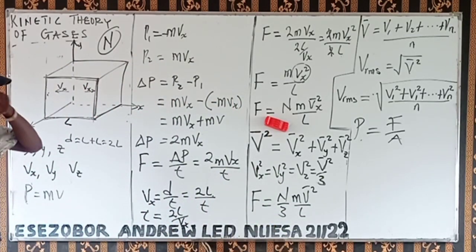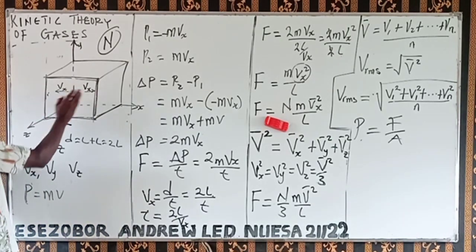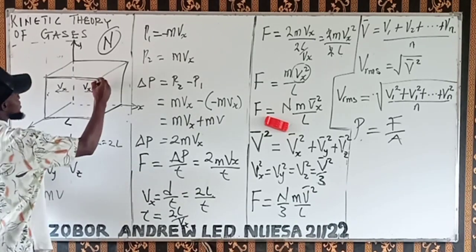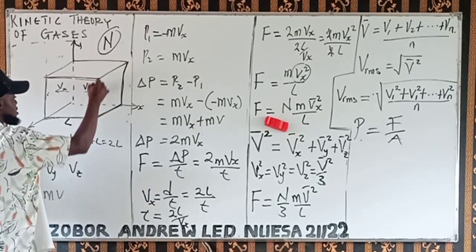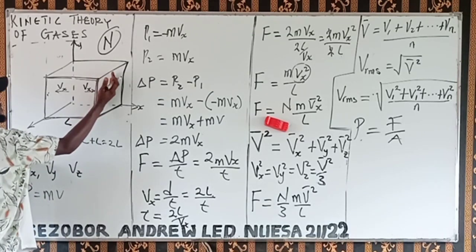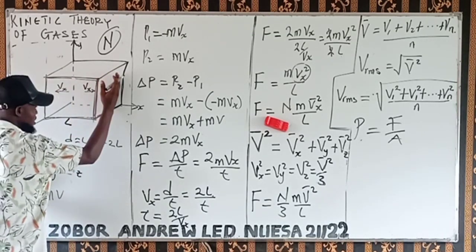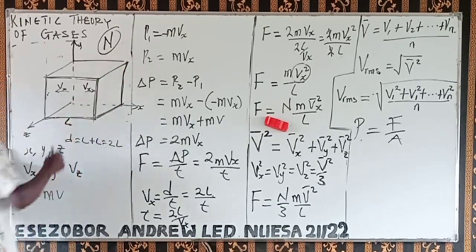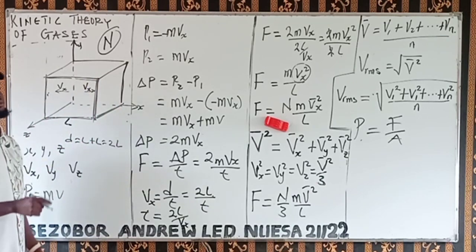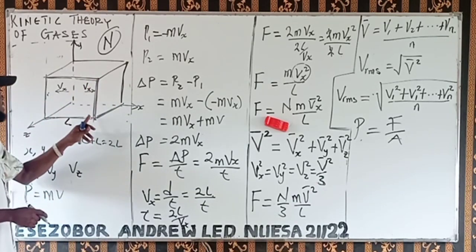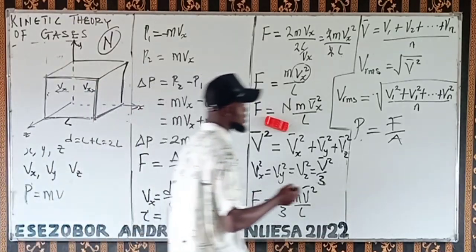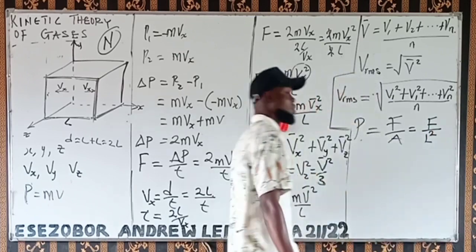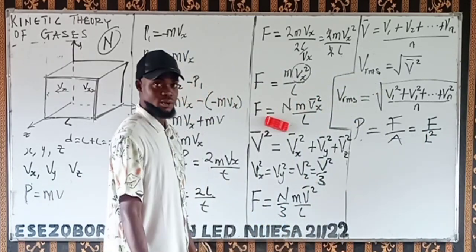So let's go back to that vx squared, to the x direction. Now look at this x direction. What area is this gas going to hit? It's going to hit this surface. And what's the area of this place? The area is length times breadth. This length is L, the breadth is L, or height times breadth. Since everything is equal, L times L will be L squared. So you're going to have the force exerted by the gas divided by L squared. That's what I'm going to have.